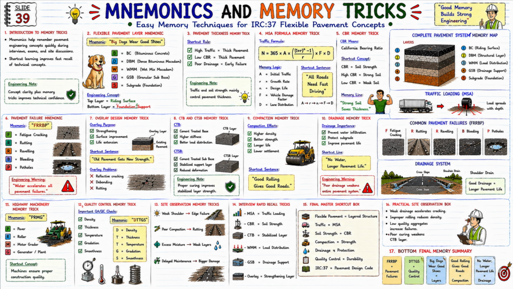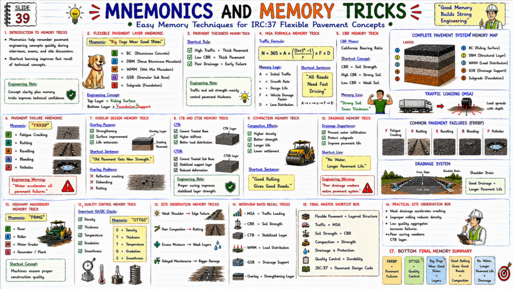That means if there is strong soil, the pavement thickness reduces. Now let us see the complete pavement system memory map on the right side. 1. BC, riding surface. 2. DBM, load distribution. 3. WMM, base layer. 4. GSB, drainage support. 5. Subgrade, foundation. And this is the complete pavement memory map.